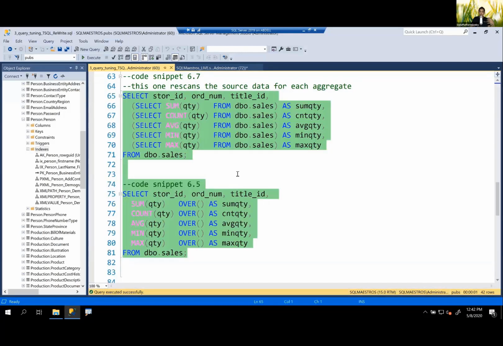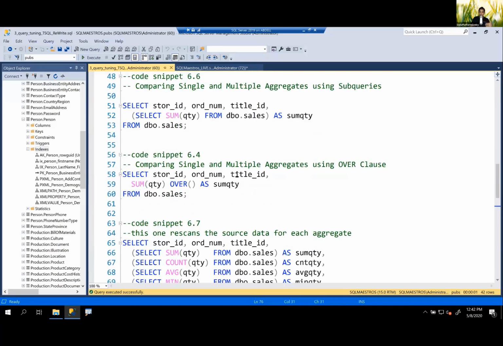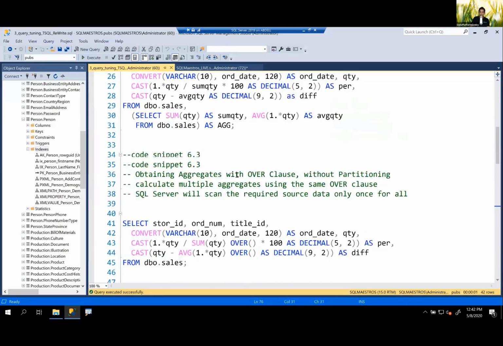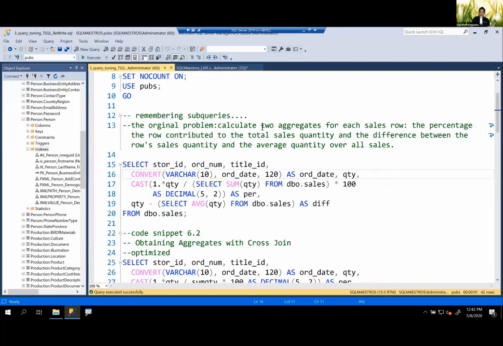This was a very simple rewrite example that I showed, and now you can just take a real world example and apply it here. Let's say here is one of those queries that you wanted to write. We are trying to calculate the sales quantity and the average quantity over the sales. So just trying to put it into a real world application use, I'm computing sum and I'm computing average.